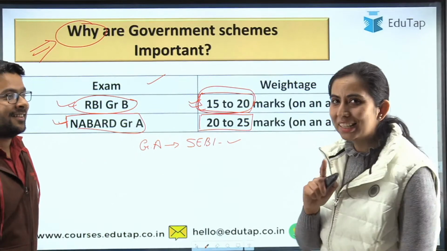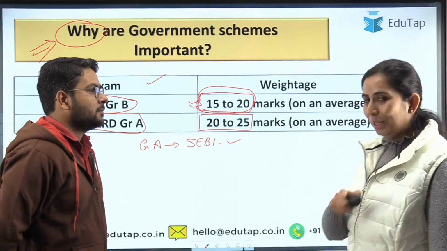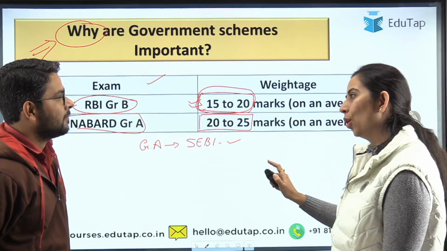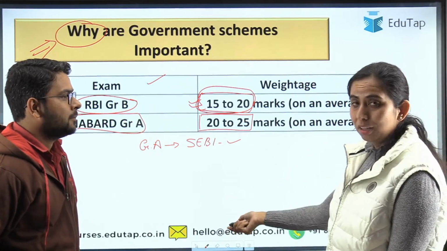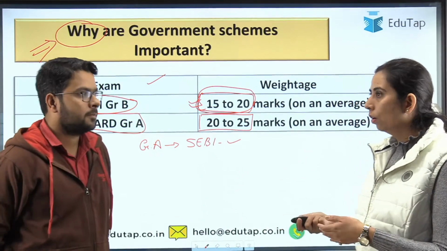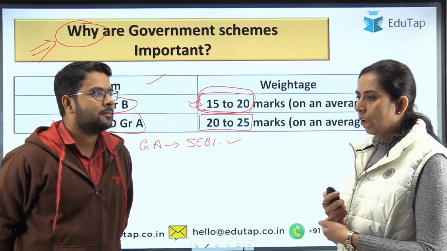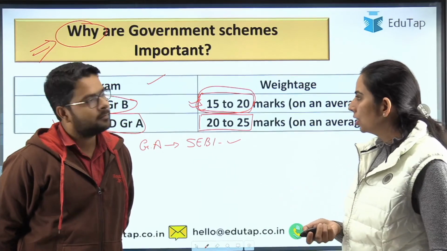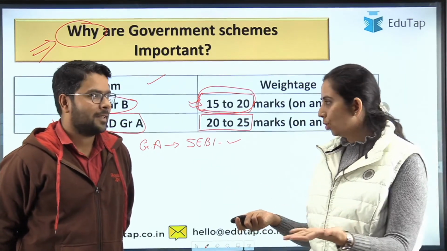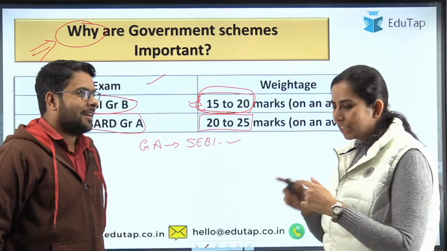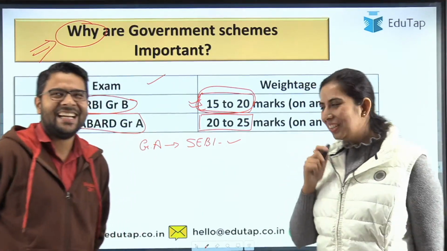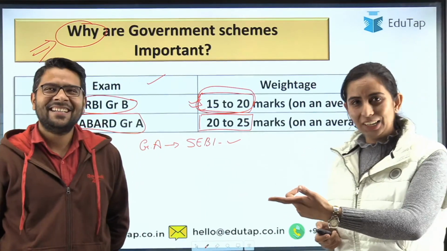But sir, I would just like to highlight one thing, because I think students have this concern. Questions are short, yes. But what happened in NABARD this year was that schemes which were not expected came up. What to cover? Students usually cover the schemes related to the syllabus in the news, but this time the questions were quite different if students appeared in NABARD. So you've actually given us a good point. Yeah, ma'am, that's what we are going to cover. We will now tell you how you can tackle that also.